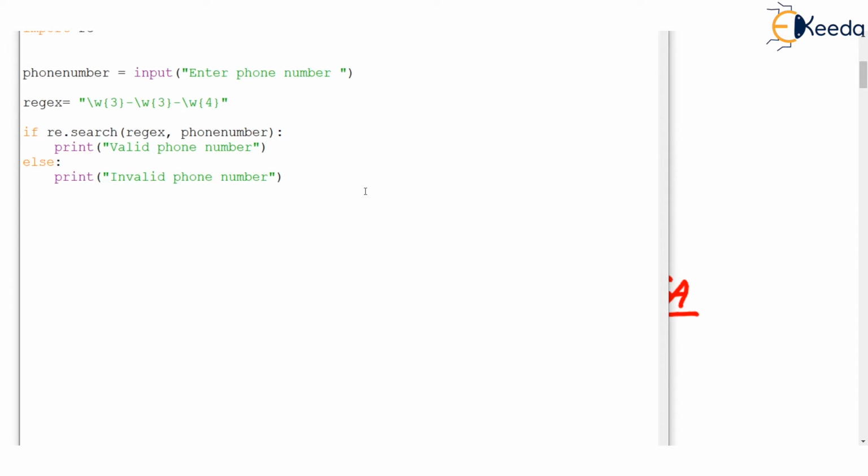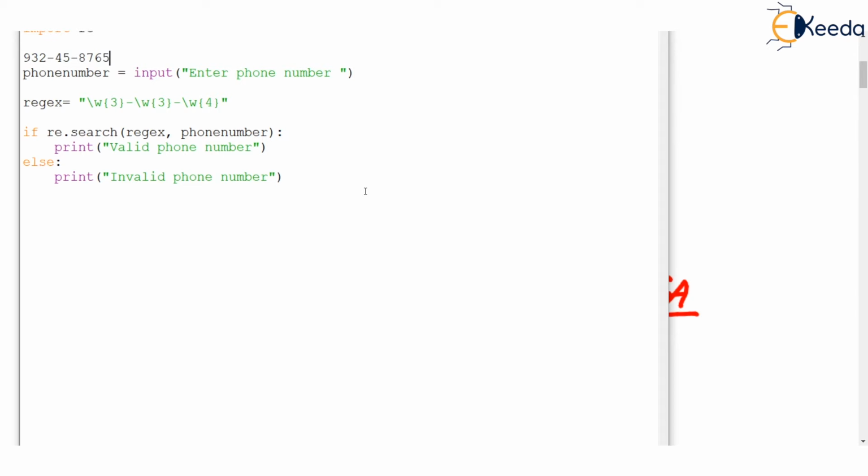What this program does is ask the user to input a phone number. And in our country, the rule is that the phone number is written somewhat like this: first three digits, then a dash, then the next three digits, then a dash, and the next four digits.